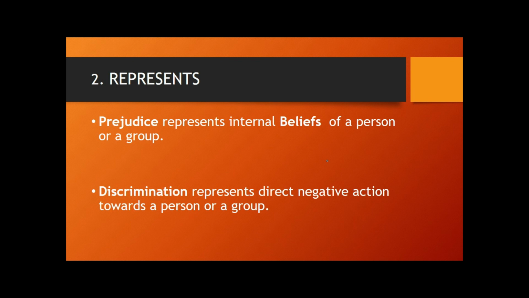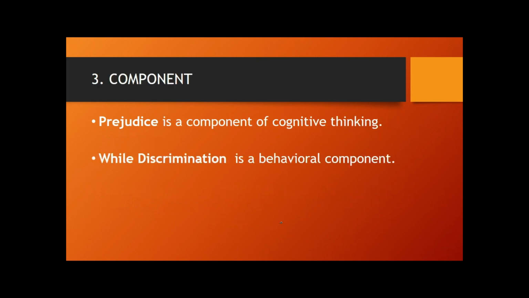The second difference between these two terms is what they represent. Prejudice represents internal beliefs of a person, and discrimination represents direct negative action toward a person or a group. Discrimination is the functional part, while prejudice is the abstract part. Discrimination is the active or action part. Prejudice is a component of cognitive thinking. As I said earlier, it's an abstract part, while discrimination is a behavioral component, or we can also say a functional component.